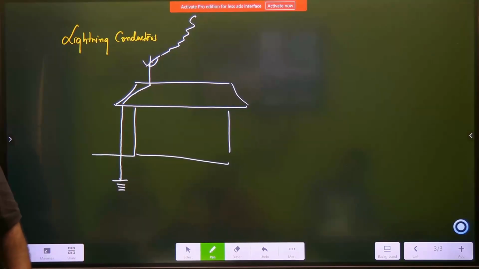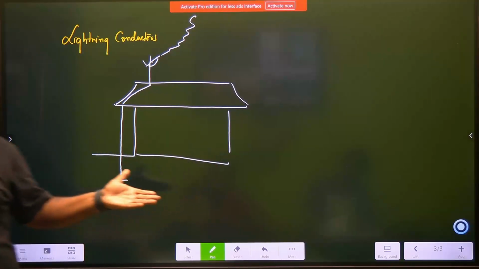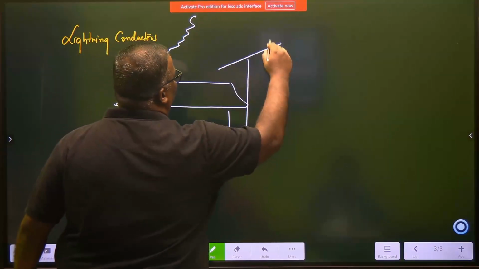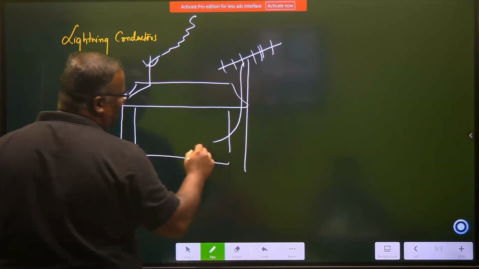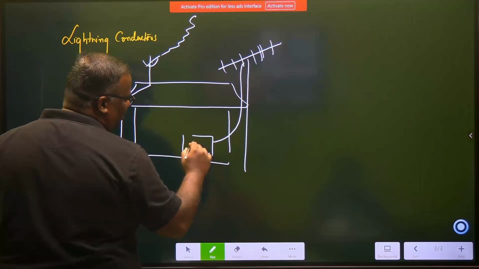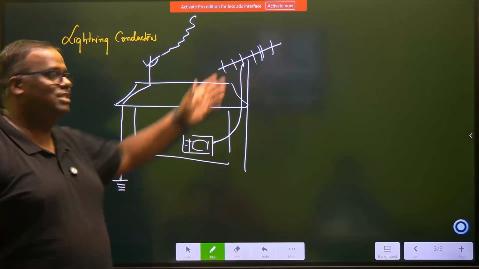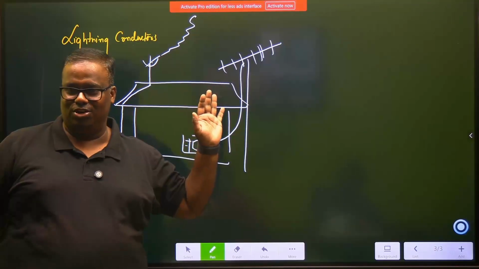Why? Yesterday there was a stormy night, and we never had all this internet-based television. We used to have antennas, so the house will actually have a television antenna like this. It is creating more damage, and this wire is coming and sitting inside your television screen. Okay, this is your television screen. So the lightning catches here, travels to here, and the TV is gone in one shot.